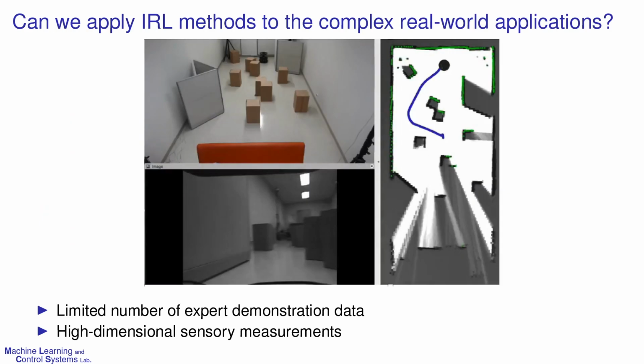Here is our question. Can we apply inverse reinforcement learning methods to complex real-world robot applications? In real-world robot applications, the number of expert demonstrations is often insufficient to recover the reward function, because it is normally expensive to collect. And the robot may use high-dimensional sensory measurements from vision sensors, depth cameras, or LiDAR, which are commonly used in autonomous driving vehicles.